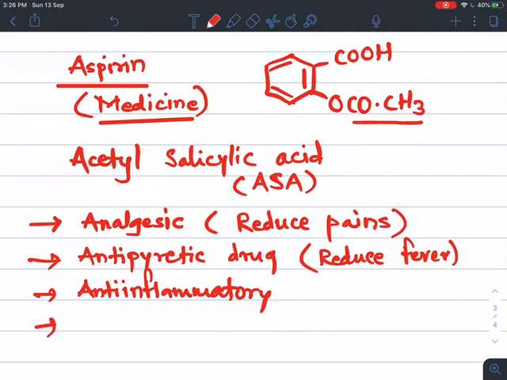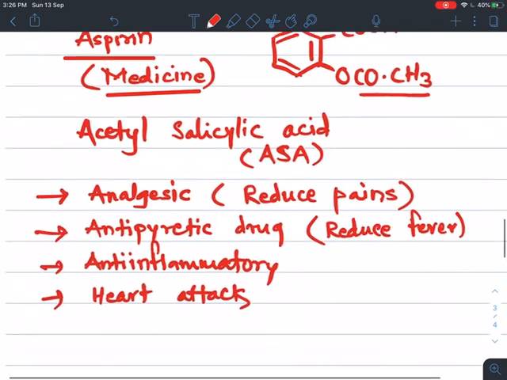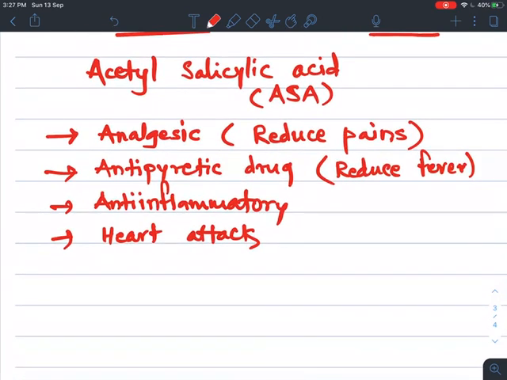Again, it is used against heart attack, as a preventive measure. It is used as an anticoagulant, so blood does not clot in the arteries, which prevents heart attacks. Again, aspirin is used as a medicine for arthritis, in Marathi Sandhivat, so joint pains.